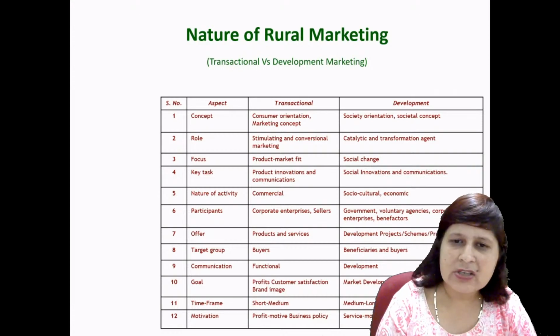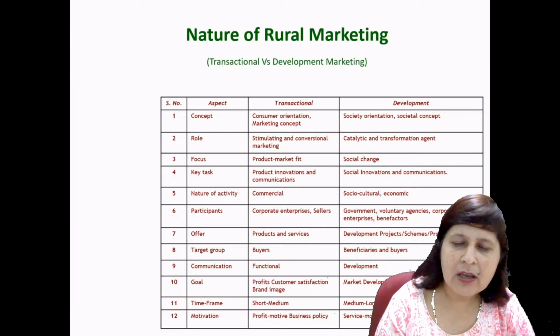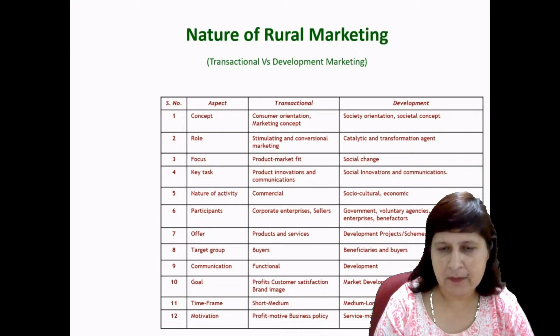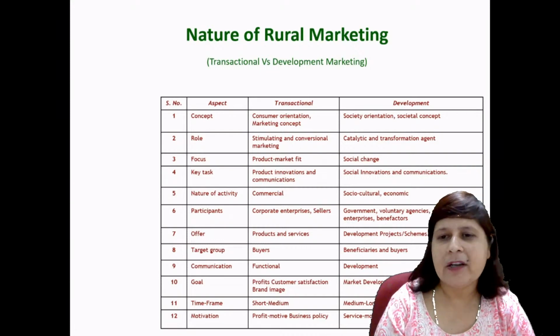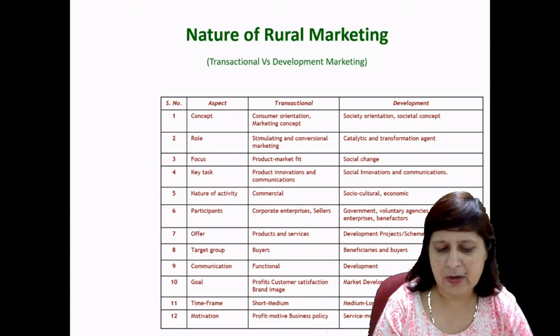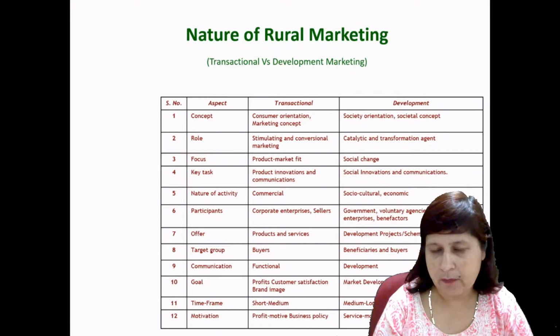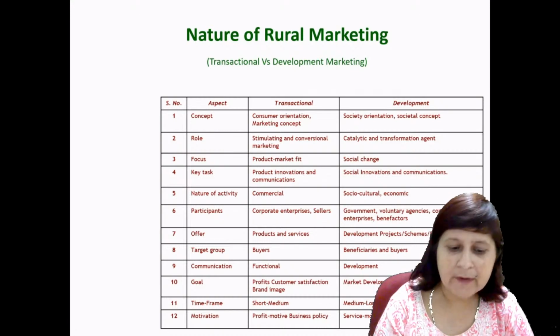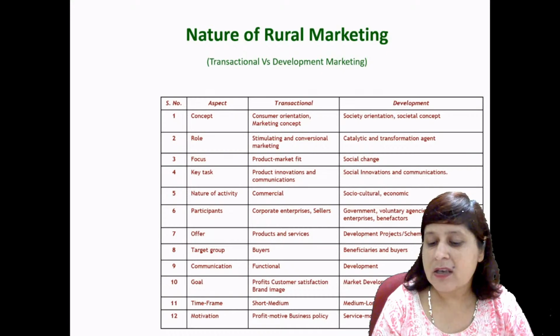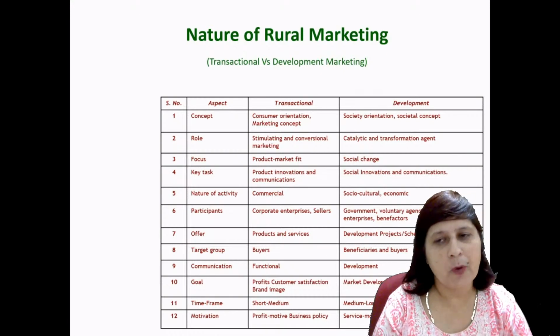Time frame: in transactional marketing it is a short or medium time frame, while development is medium to large. Motivation: in transactional marketing profit is the motive, while in development it is service motive, ideological, or public policy.